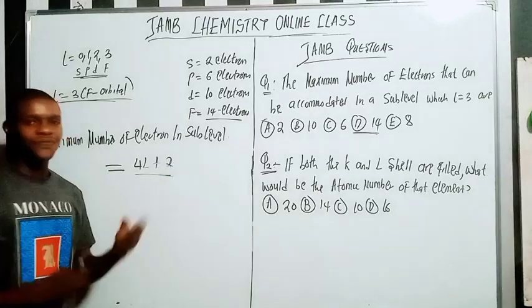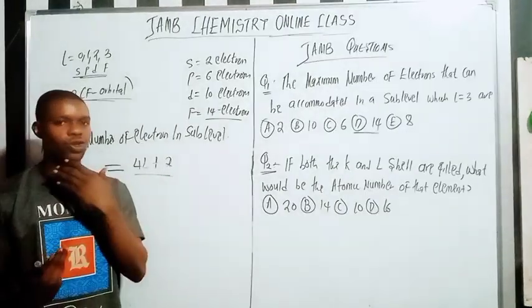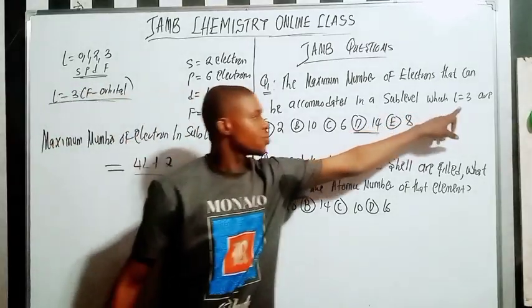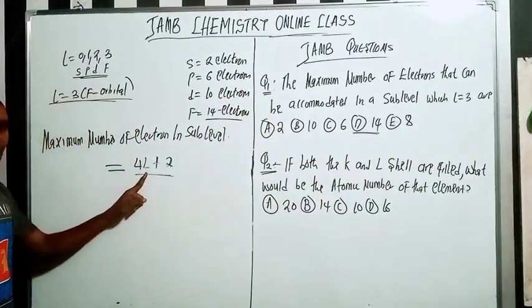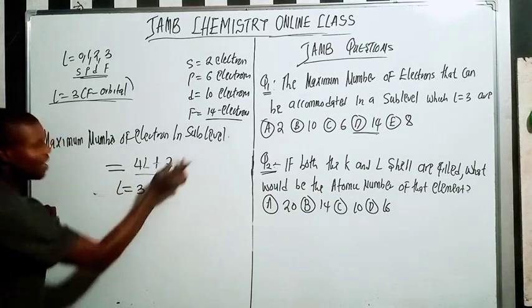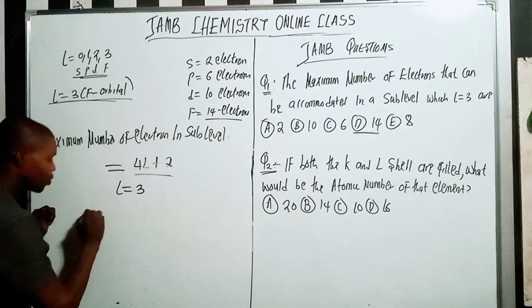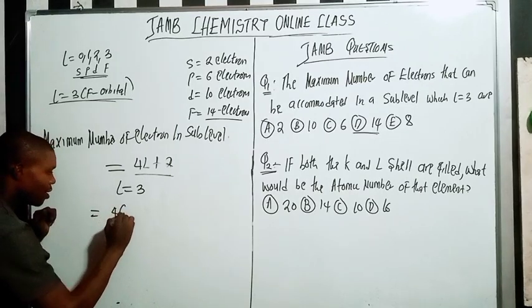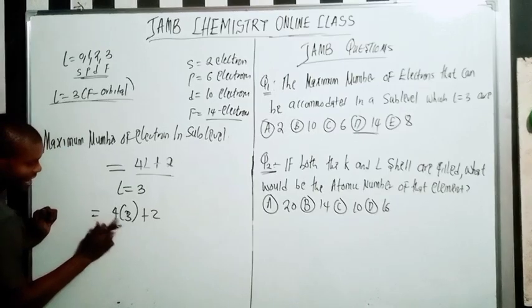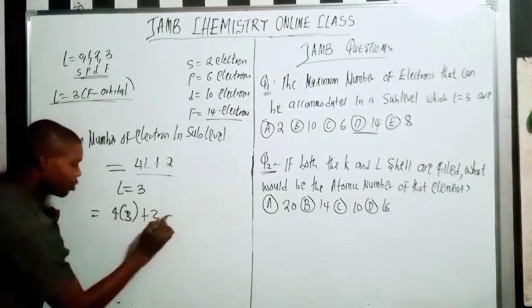This formula is very easy for us. You just carry what was given to you, which is L equals 3, and place it here. So if my L equals 3, it should correspond to this 14 here. What are we going to have? 4 times 3 plus 2. 4 times 3, which is what?